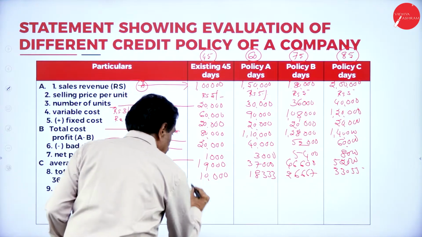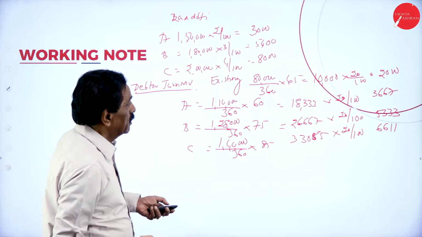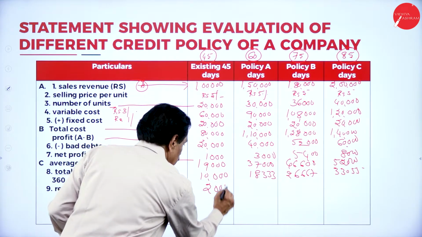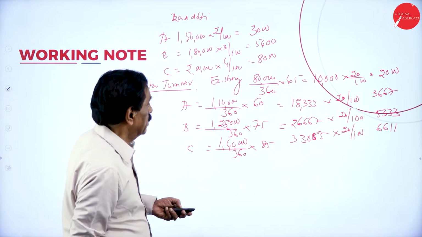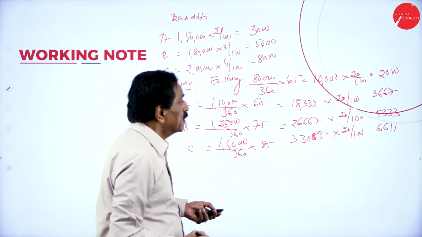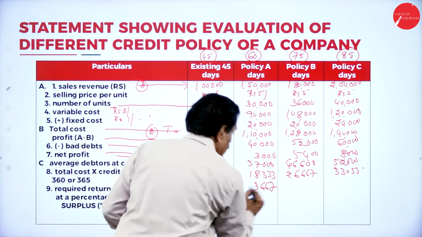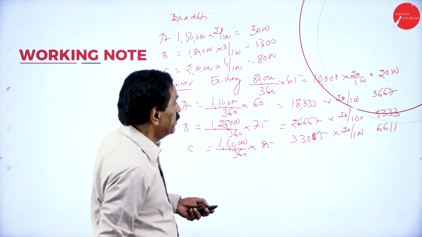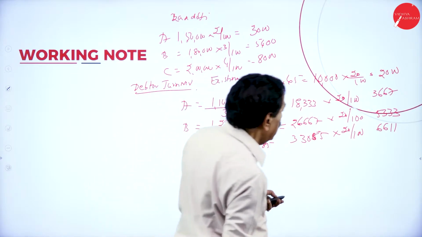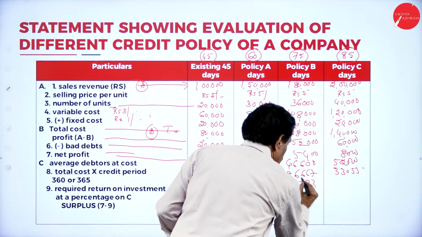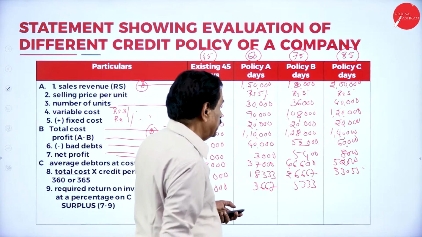Required return on investment, this is 2,000 on this. Second is 3,667. Next one 5,333. Last one 6,611.